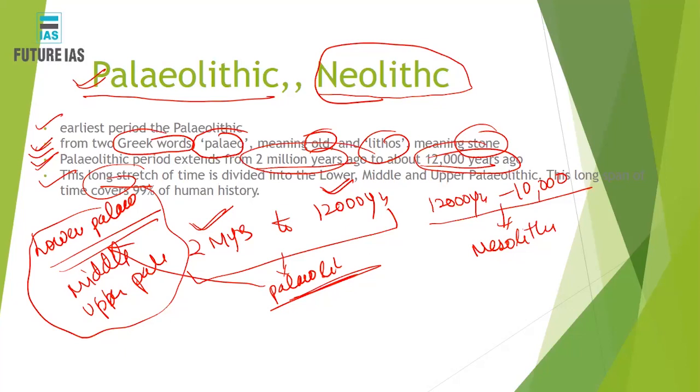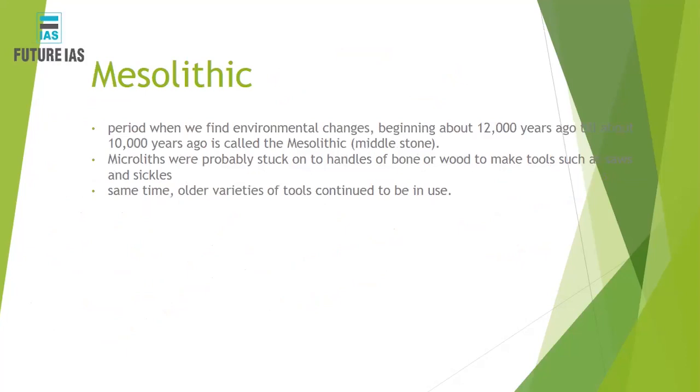But we know very few things about the Paleolithic time period. All right, so this is about Paleolithic. You must understand it is also known as the Stone Age, because it mainly consists of stones, not metals or any other thing. Now let's understand Mesolithic. During the Mesolithic period, environmental changes started evolving.